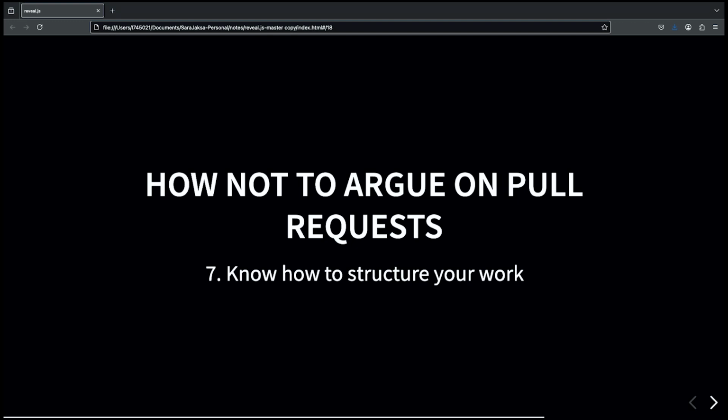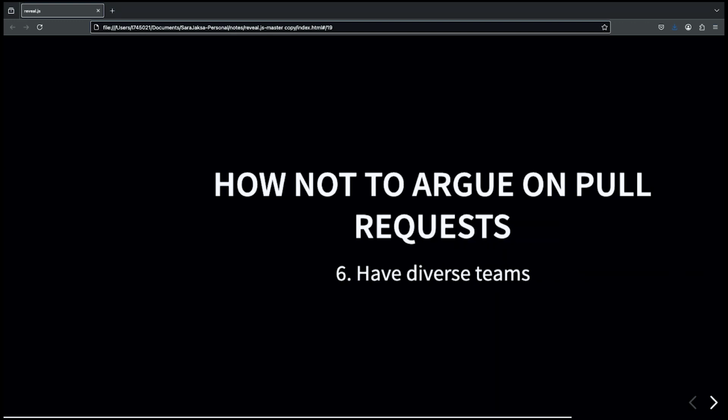It also helps if you know how to structure your work. So it helps if you're not like, okay, I need this person to really approve my pull request because I'm completely blocked. It helps if you know how to keep the timing in place to actually work, but that would require a completely different talk.